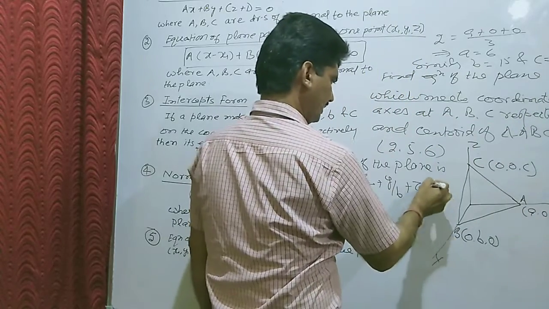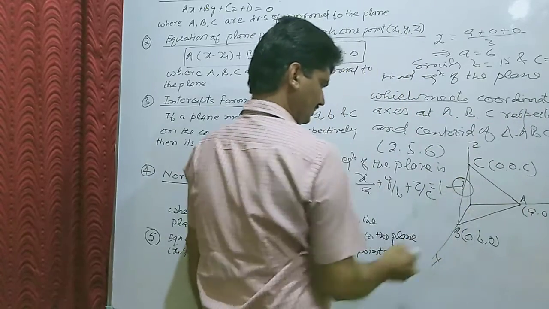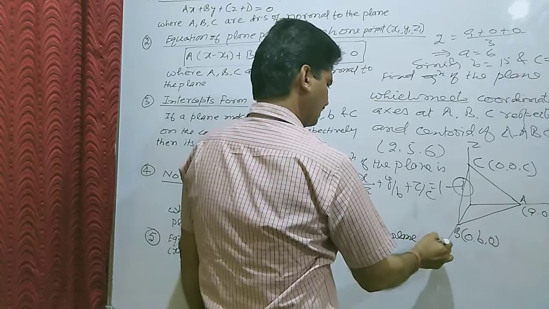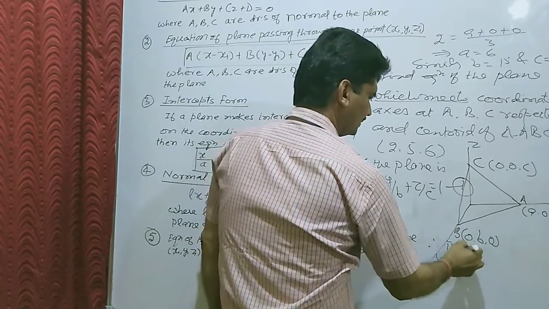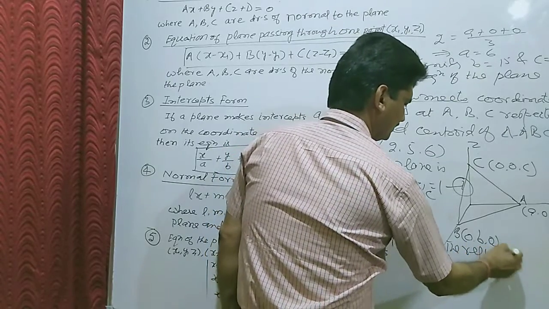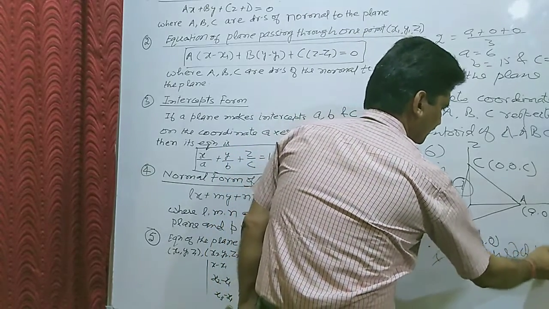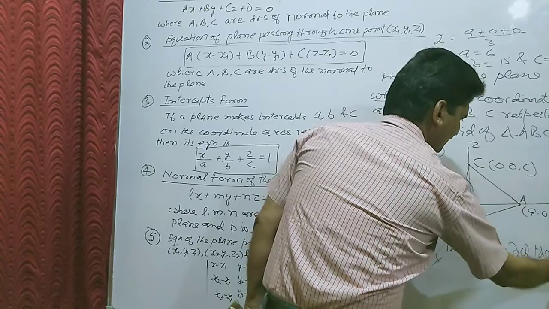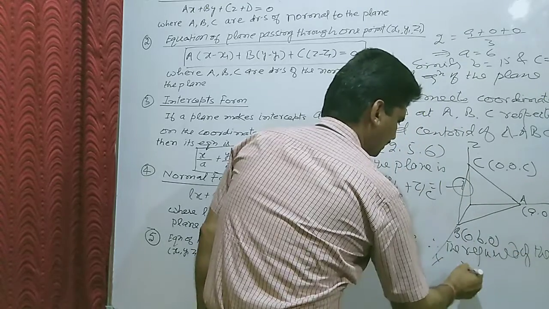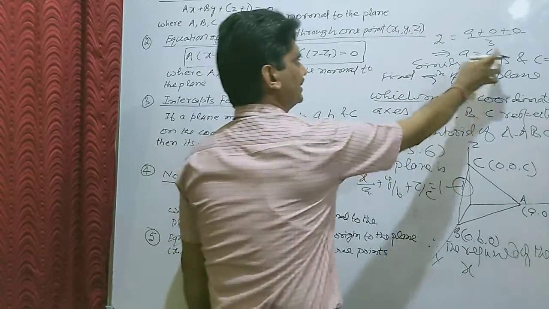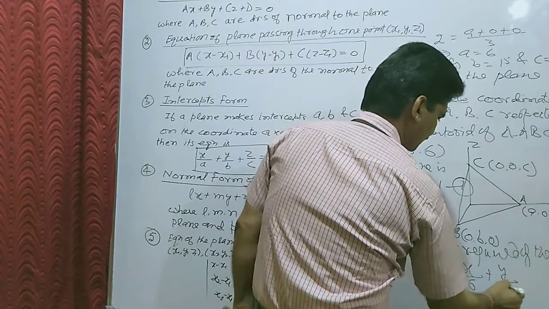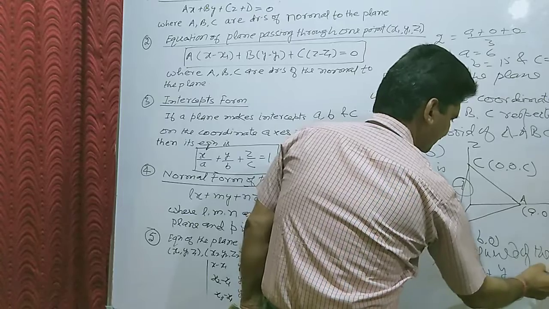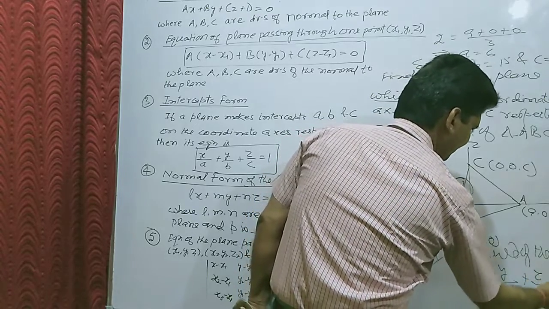Putting the values in equation 1, the required equation of the plane is x upon 6 plus y upon 15 plus z upon 18 equal to 1.